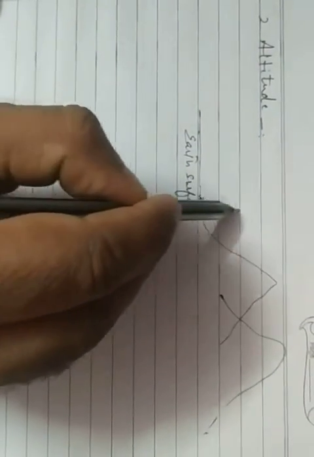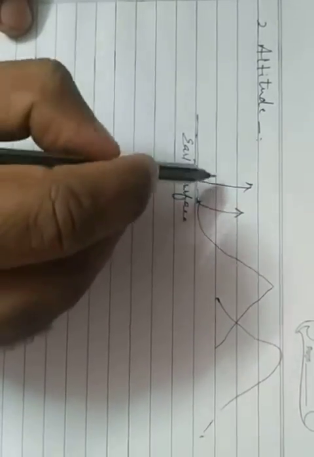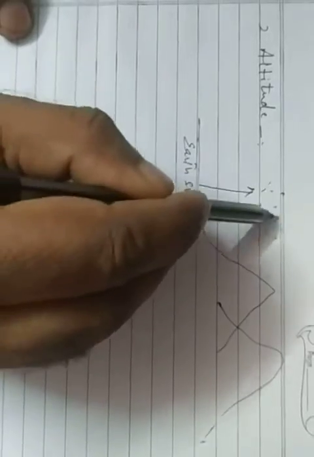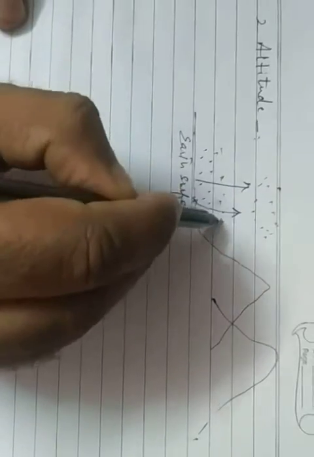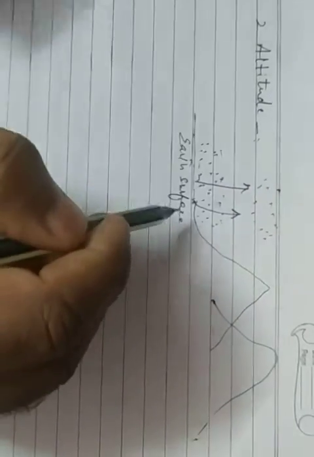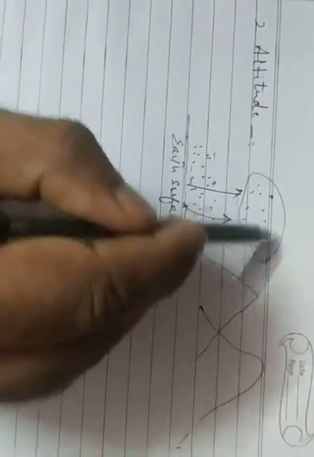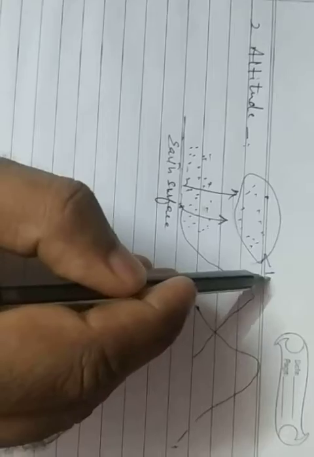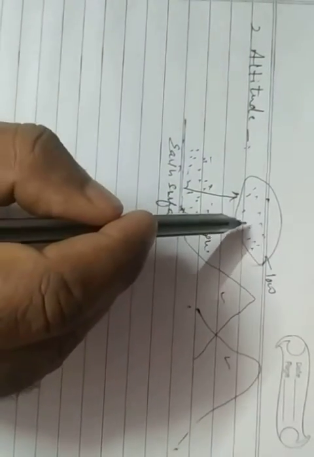As we move upwards from the earth surface or from sea level, the air becomes less dense. Clear? But on the surface of the earth or near the surface of the earth, the air is very dense. That's why the temperature here is low as compared to the plains. That's why mountains or hills are cooler than the plains, because at high altitude the air becomes thinner.